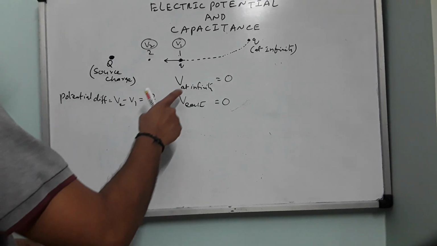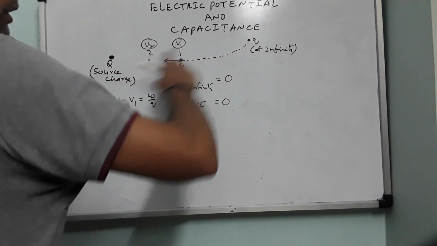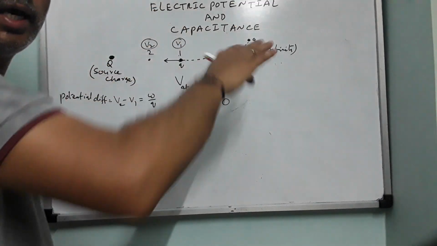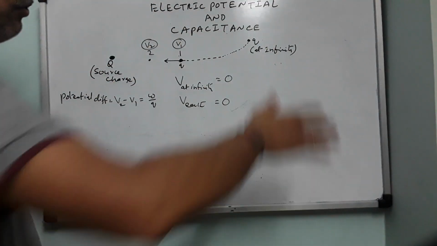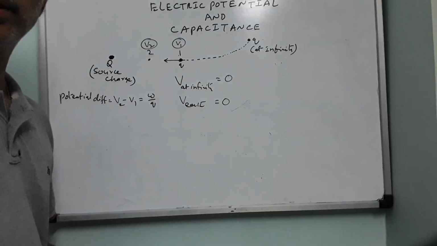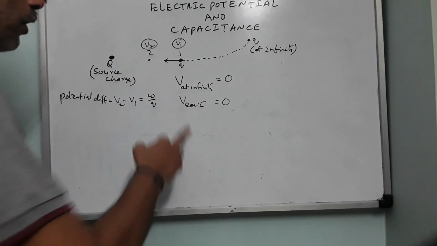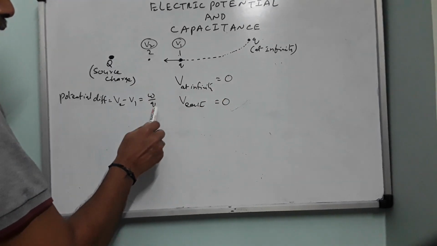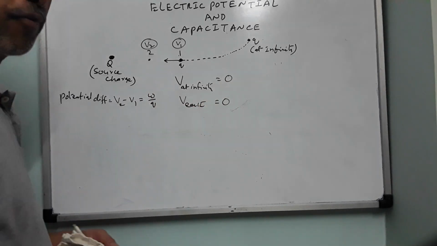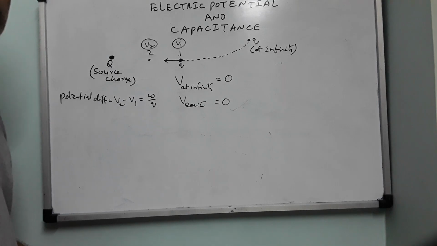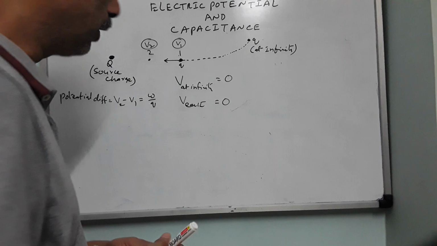So potential at infinity is 0, because as the point moves to infinity, there is no electric field. Electric field vanishes at infinity. So when you move that charge from one point to another point at infinity, no need to do work. Then work done is 0, which means the potential will also be 0, because W becomes 0, so 0 by anything will become 0. And potential of earth is taken as 0 because it has equal amounts of positive and negative charge. Net charge will be what? 0. Therefore its potential will be 0.